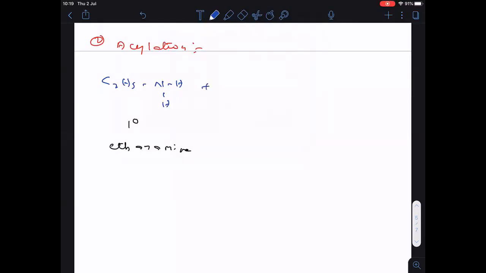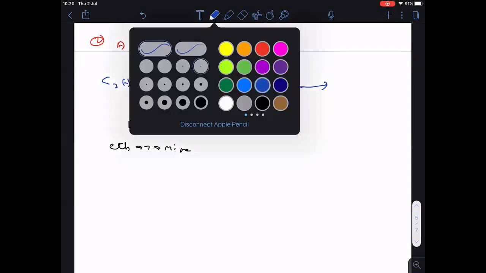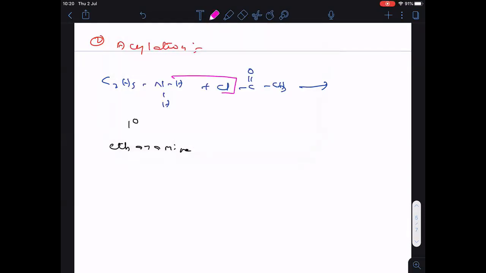Now remember, acylation is done with acyl chloride. Here we have to remove HCl.